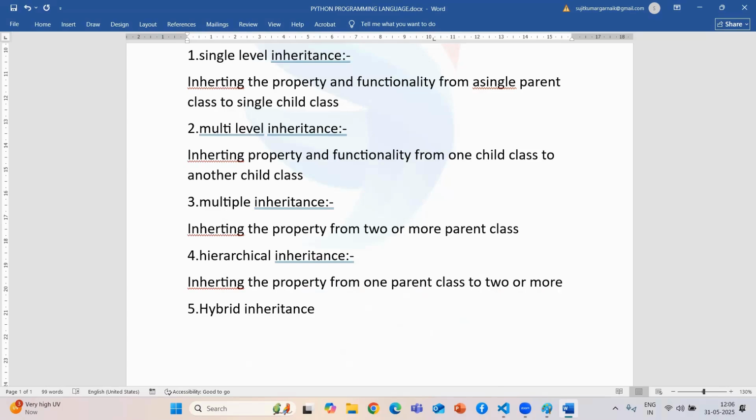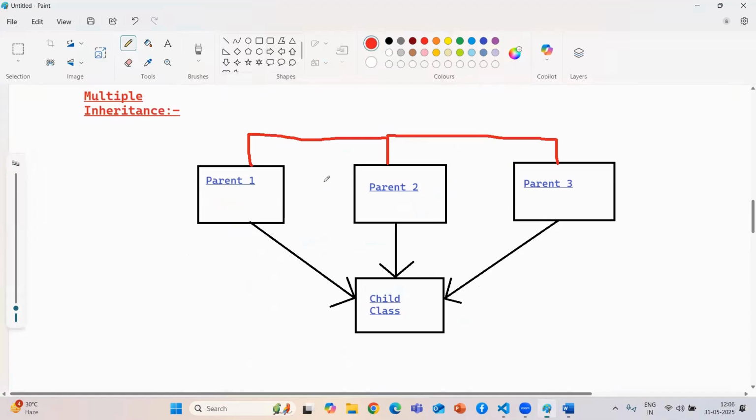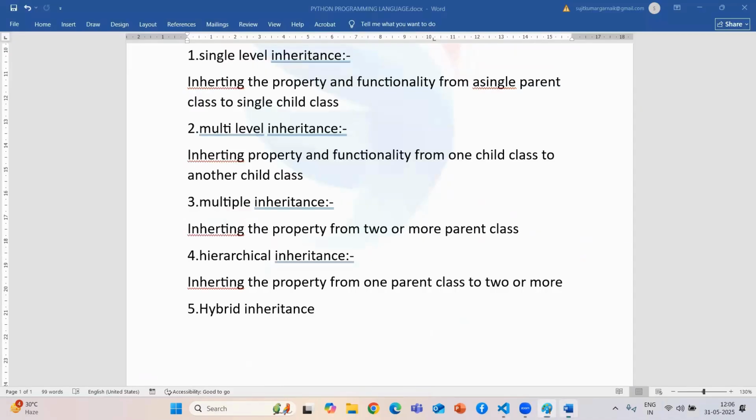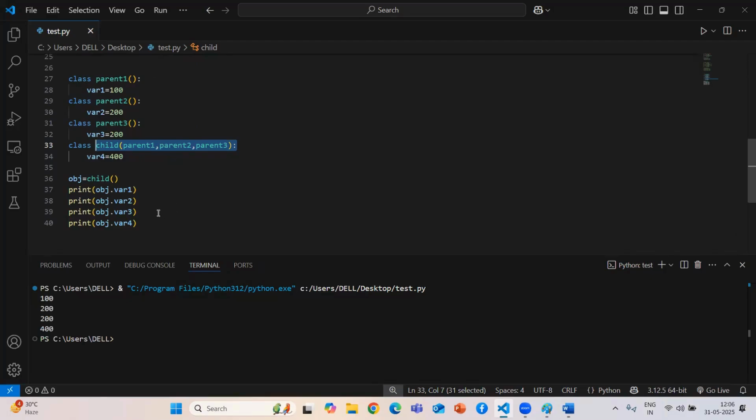If you give only one, it will not be treated as hierarchical inheritance. Make sure you give either two or more; if you give one, it will be treated as single-level inheritance only. So how will the diagram look? Just see a clear picture: one parent will be there, but there are multiple children. So guys, you can get a clear picture of that. I need to create an example for that, so I just copy this example.